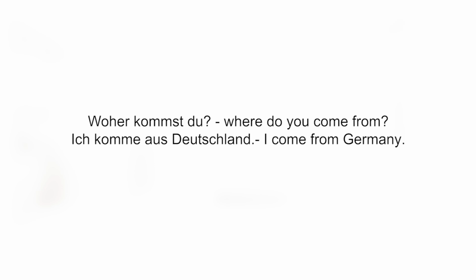And for the statement also, the verb stays in the second position. Let me read the example for you. Ich komme aus Deutschland. So komme is in the second position and it is conjugated correctly with ich. So ich komme aus Deutschland. A wrong statement, for example, would be Ich kommen aus Deutschland, in which you have forgotten to conjugate the verb correctly according to ich, which is the first person.